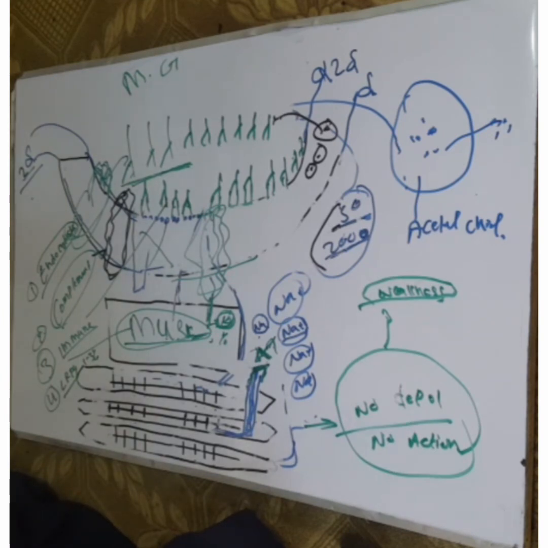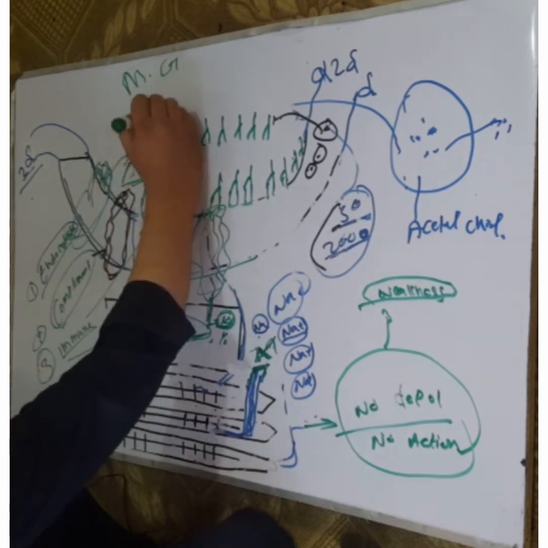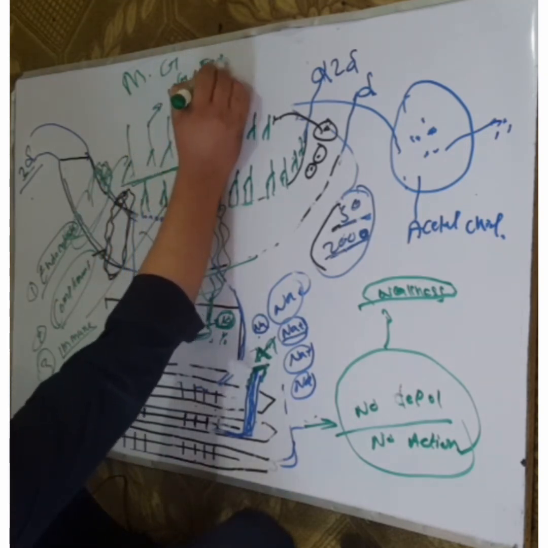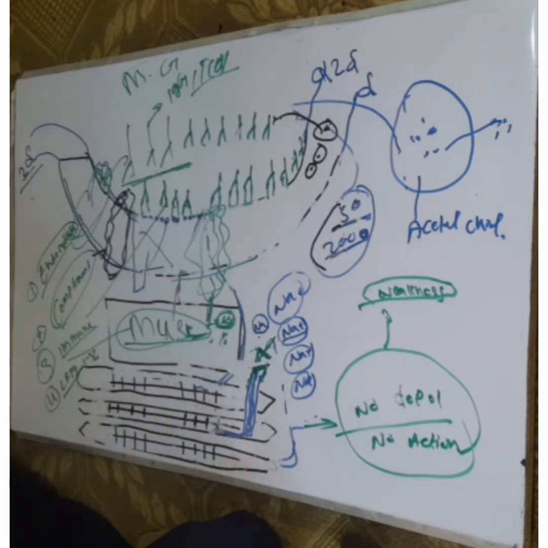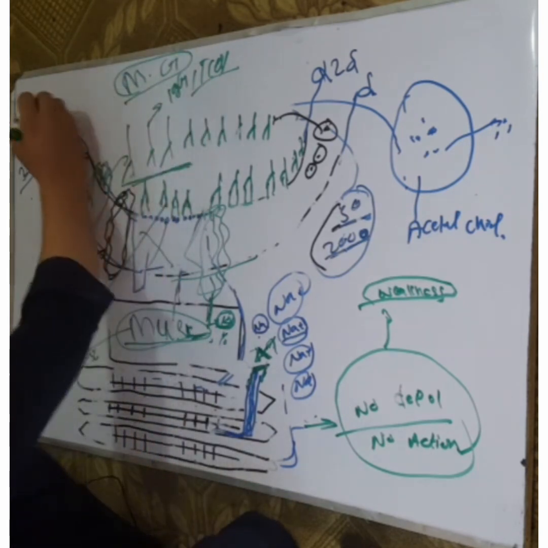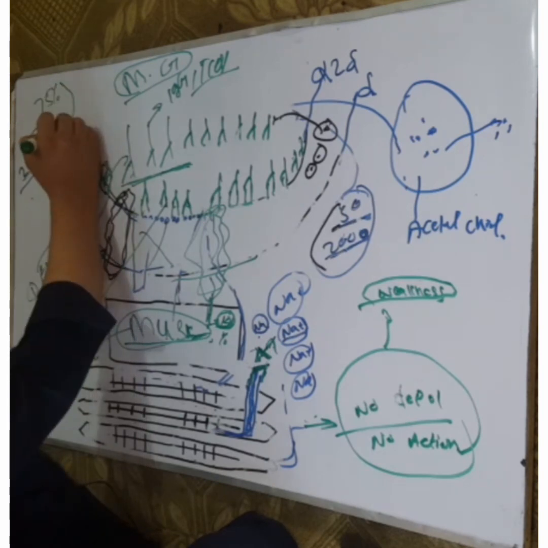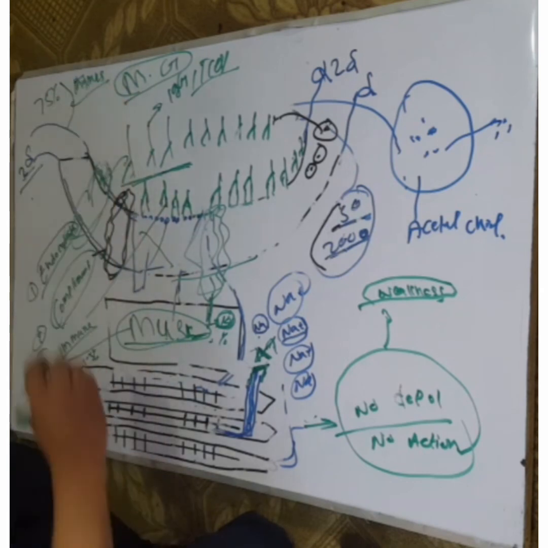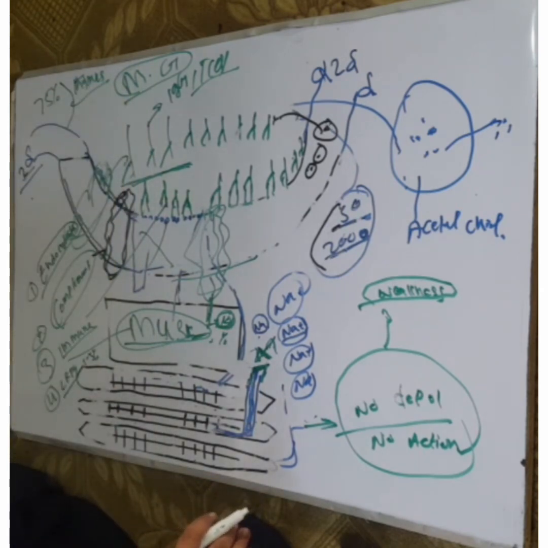These autoantibodies are IgG and T cell mediated. They are T cell mediated and IgG antibodies are formed. In 75% of the cases of myasthenia gravis, the thymus is abnormal.